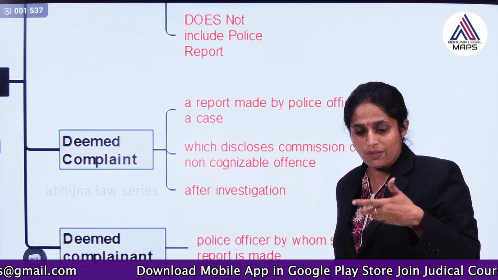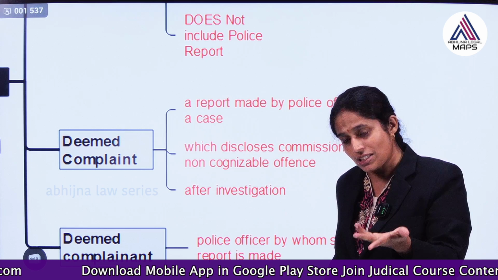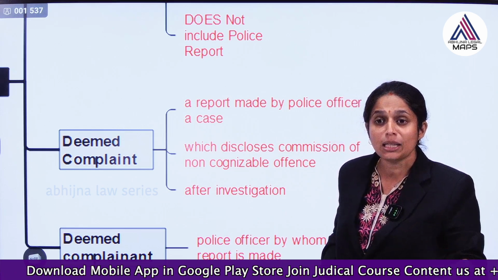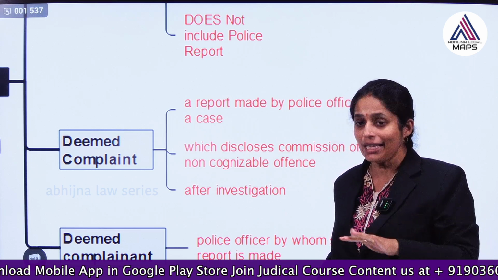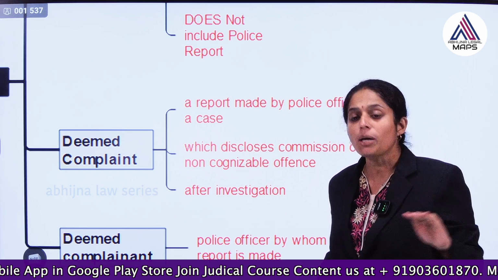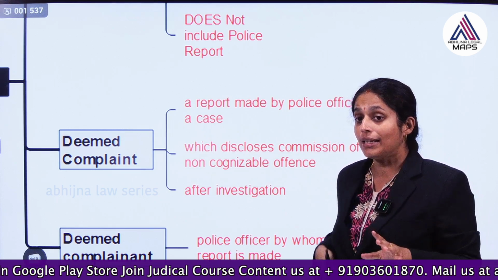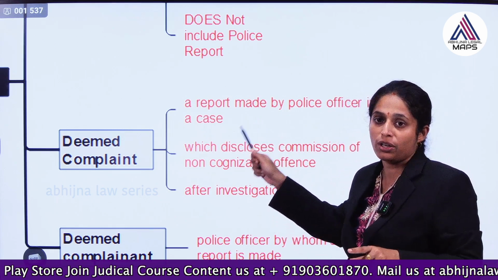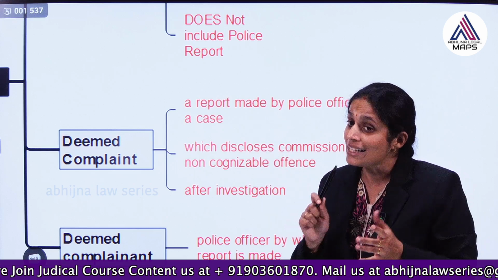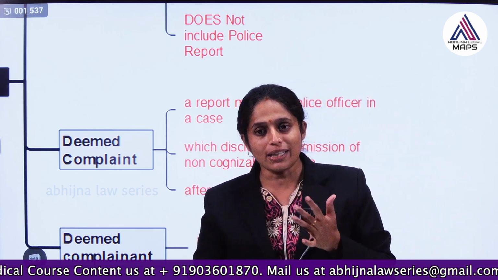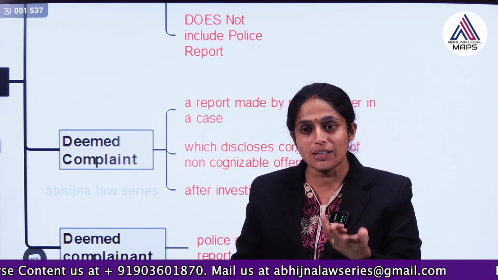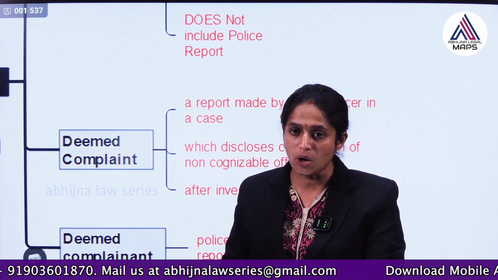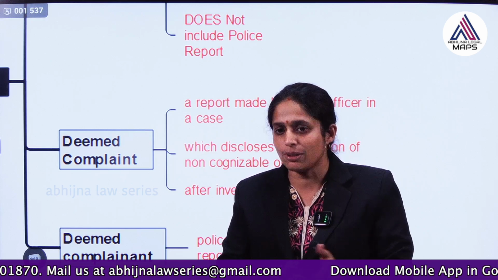Whatever report the police officer submits to the magistrate can be considered a deemed complaint, because normally a police report cannot be considered a complaint. But he has not taken permission; he thought it was a cognizable offence and proceeded with the investigation, but later he got to know that this is a non-cognizable offence. Can he stop the investigation?